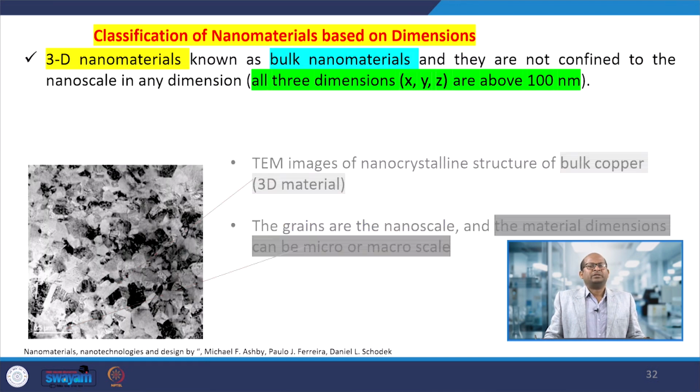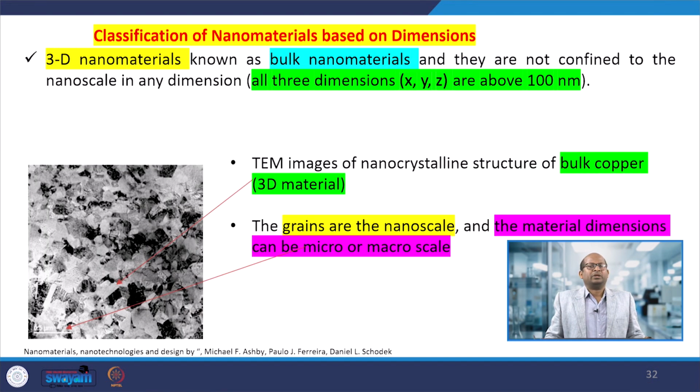So, 3D materials or bulk materials are those where none of the dimensions, all 3 dimensions, are in the nano range; they are more than 100 nanometers. Here, in the same image you can see, this material is a 3D material, a 3D bulk material.